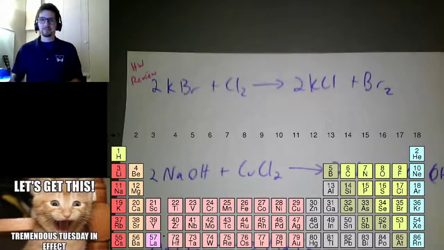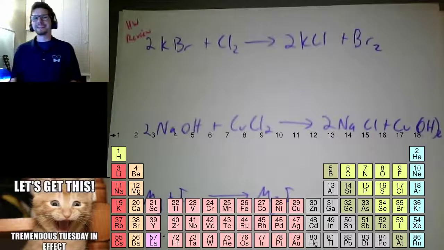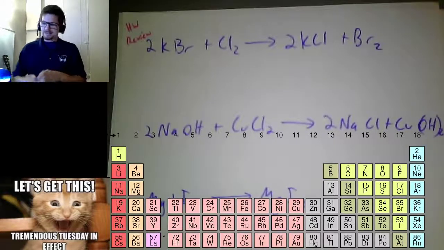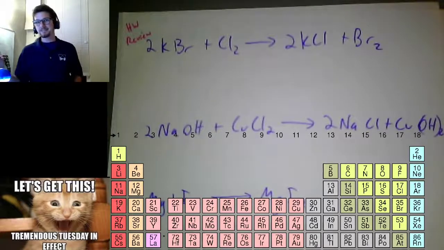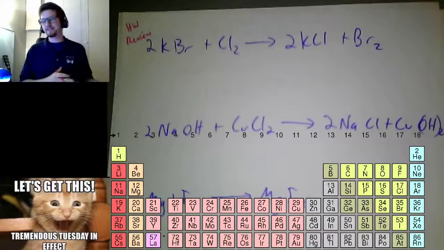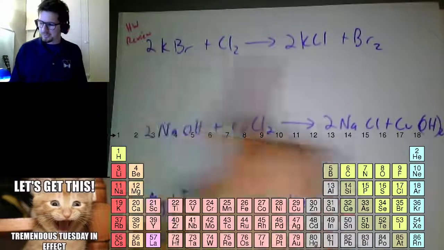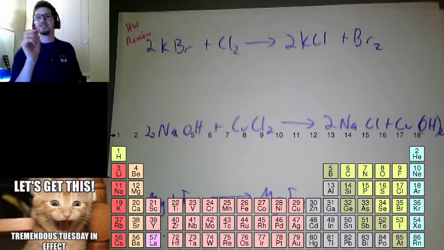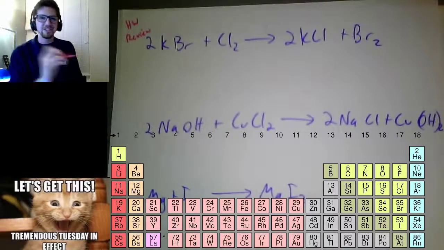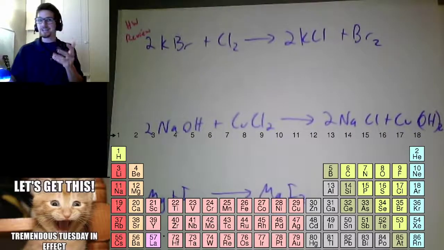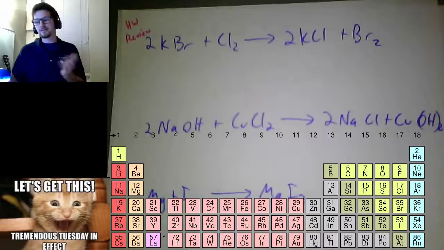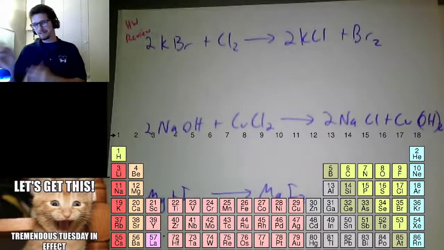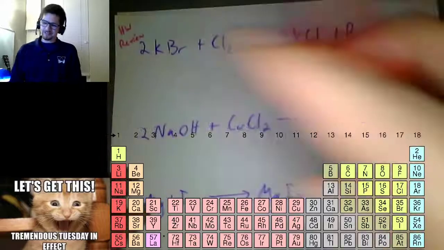So, homework review, because not a whole lot of people were getting it. Basically, oxidation means you are losing electrons. You are getting more positive. Reduction means you're getting more negative. So our goal was to figure out, are these redox reactions, which the definition is a reaction where you change electrons. So if our numbers change, it's a redox reaction. And then if it is, which one's oxidizing, getting more positive, and which one's reducing, getting more negative. So let's check it out.